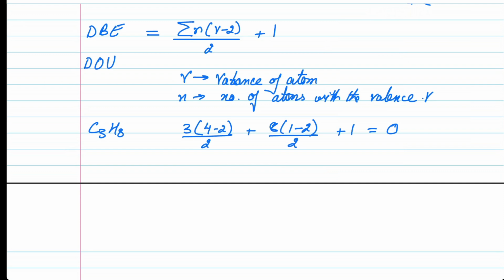Now, this double bond equivalent is enough to give us the number of double bonds and triple bonds in a compound, or the various combinations. So we can actually make the bond line structure without worrying about the hydrogens, whether they have been accounted for or not. I would request whenever you are asked to make the isomers of a particular compound, the very first thing you do is find the double bond equivalents.